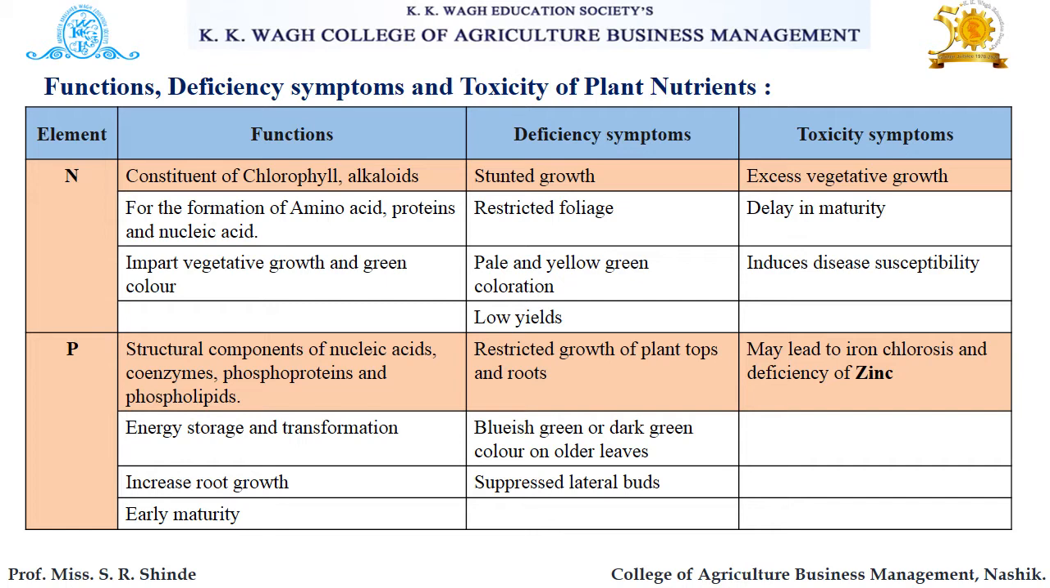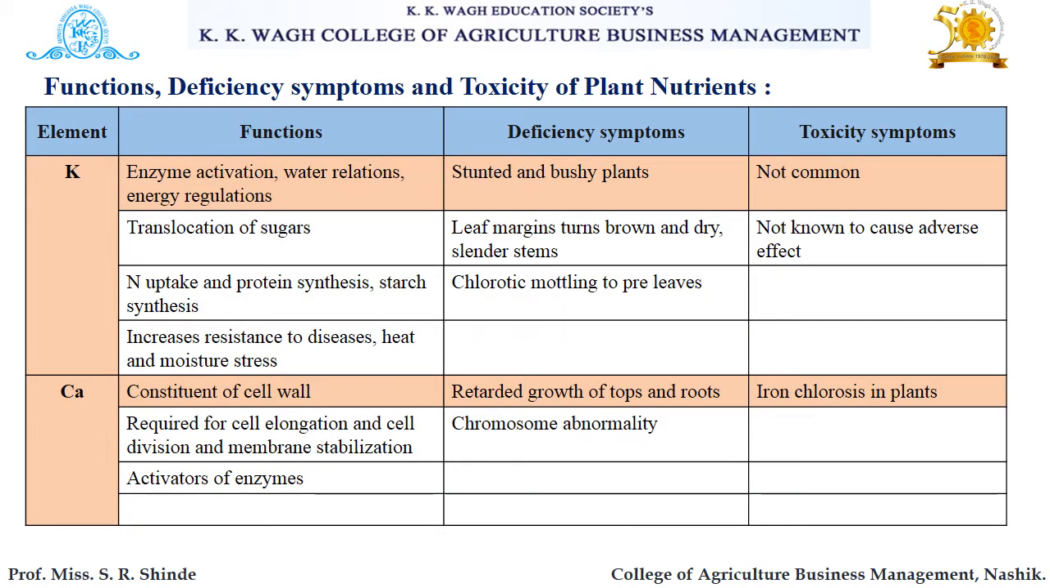And deficiency symptoms of phosphorus are: there will be restricted growth of plant tops and roots due to deficiency of phosphorus. Then bluish green or dark green color on older leaves may be observed, and suppressed lateral buds are observed. And toxicity symptoms of phosphorus are: it may lead to iron chlorosis, and deficiency of zinc occurs due to toxicity of phosphorus.